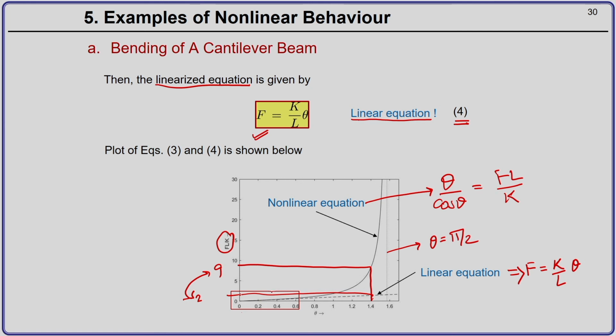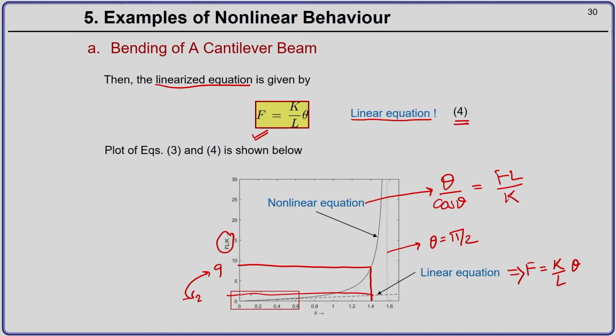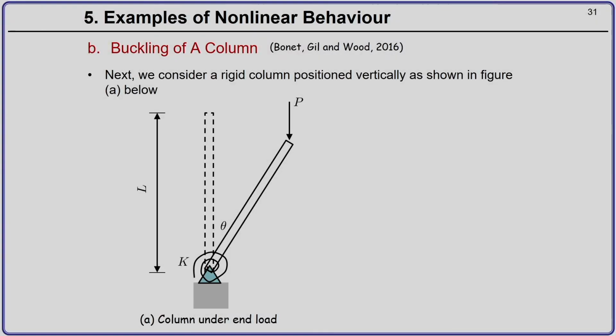You can just simply go with linear equations, and you will remember from our last class that linear systems are always computationally faster. You can achieve the solution faster. So, instead of going for nonlinear, you can get the same accurate solution using a linear system, a linear equation. Next, we discuss our final problem, which is buckling of a column.